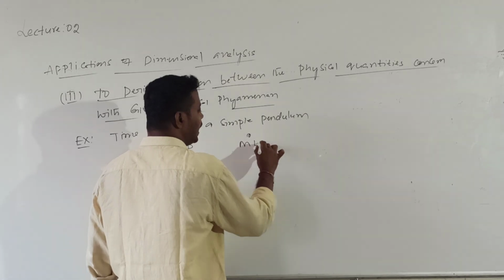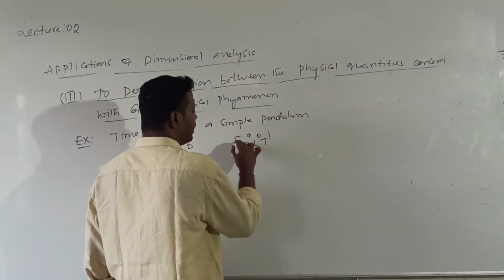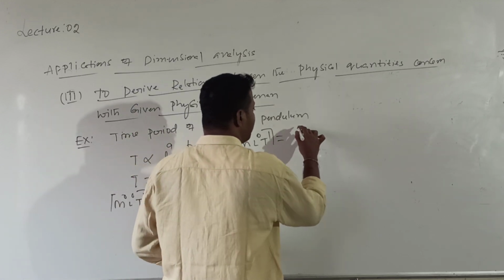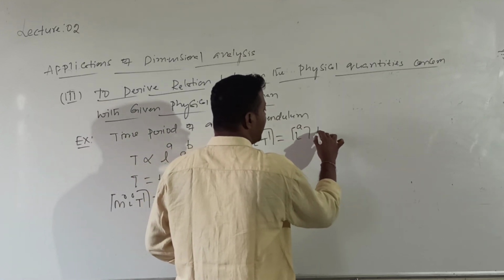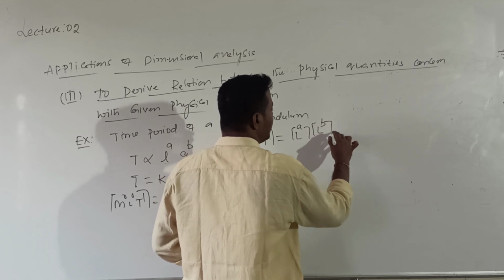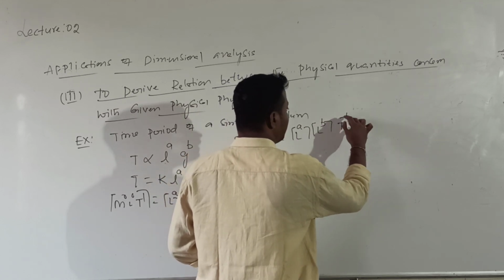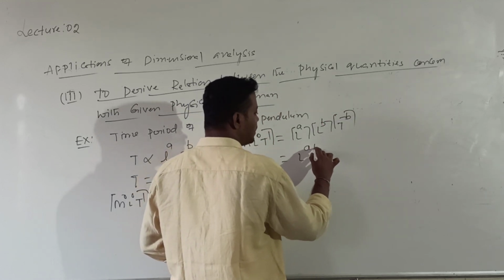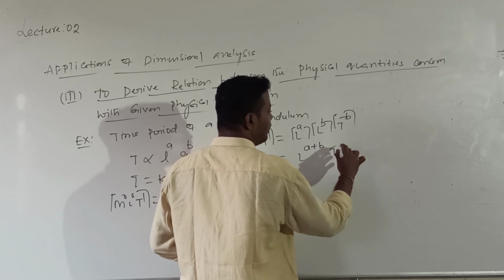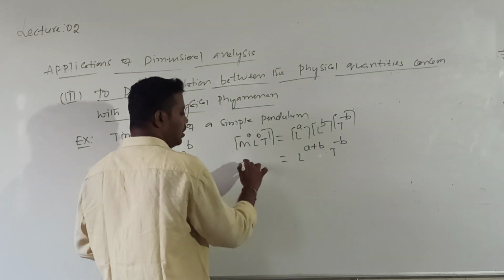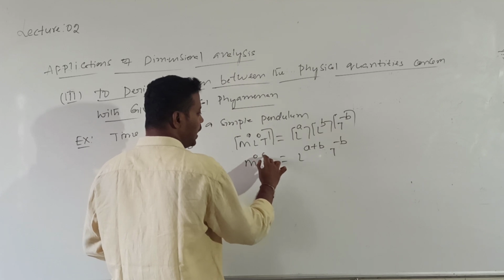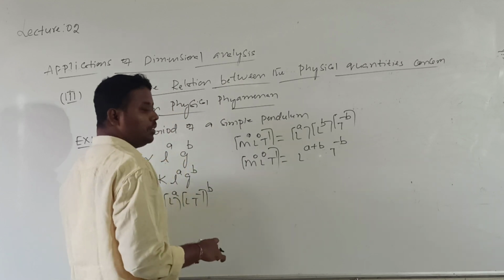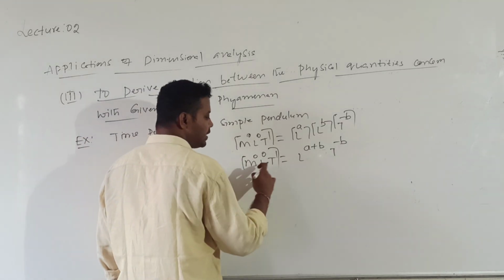M power 0, L power 0, T power 1 is equal to L power A into L power B into T power minus 2B. So L power A plus B into T power minus 2B is equal to M power 0, L power 0, T power 1. Now comparing the terms, when bases are equal, powers can be equated.